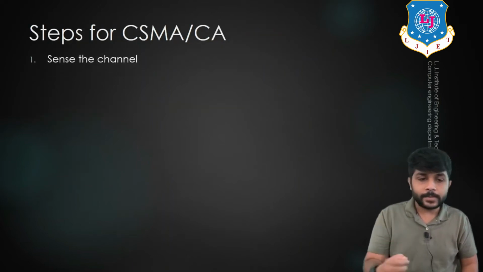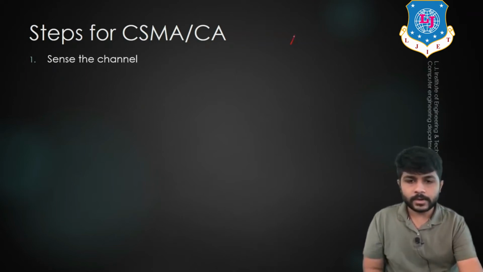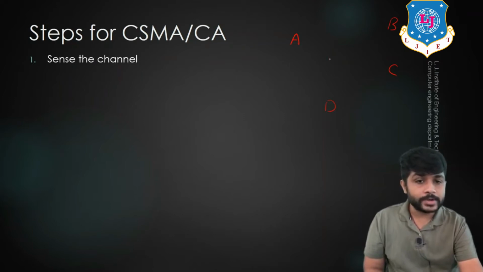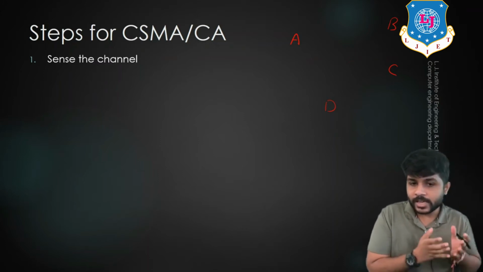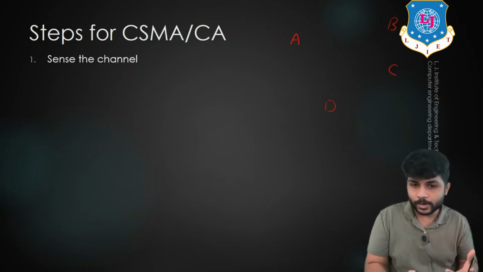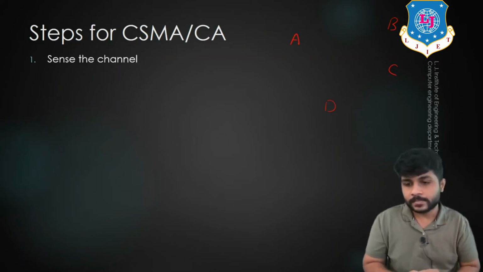In the first step, if any sender wants to send any data, it will first sense the channel. Suppose there is a device A and there are different devices B, C and D, and these are not connected via a link but they are connected wirelessly. And all these devices are sharing the same channel. You know that if more than two devices are sharing the same channel, we need the multiple access protocol because the same channel is shared by multiple devices.